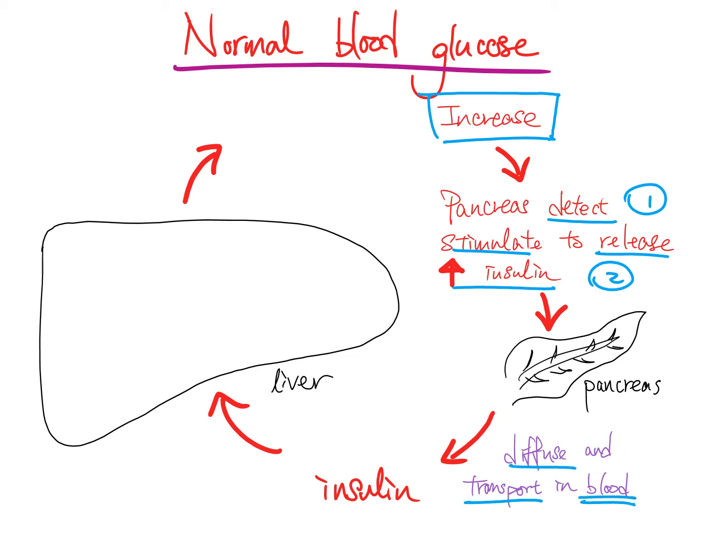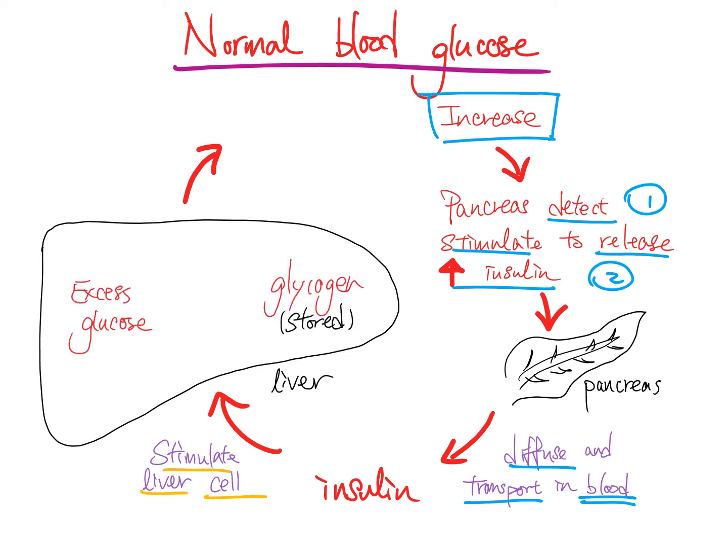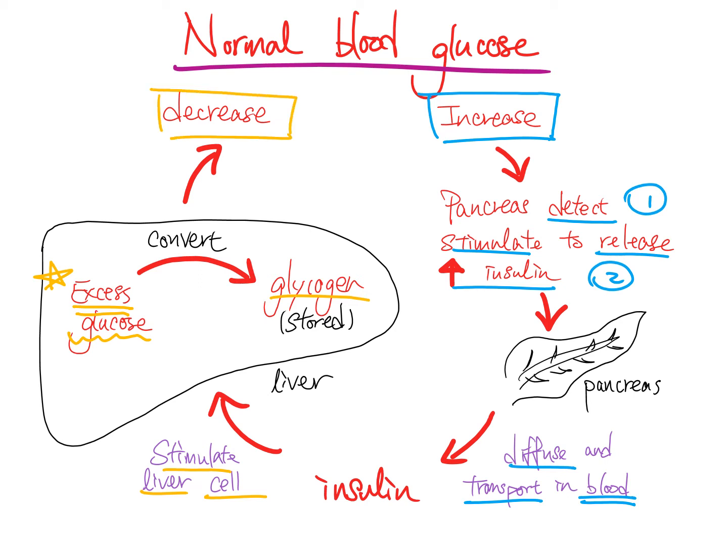In the circulation, insulin will travel to the liver and stimulate the liver cells to do the following. The liver cells will now convert the excess amount of glucose to glycogen for storage. At the end, there is less blood glucose, so the blood glucose level decreases and goes back to normal.